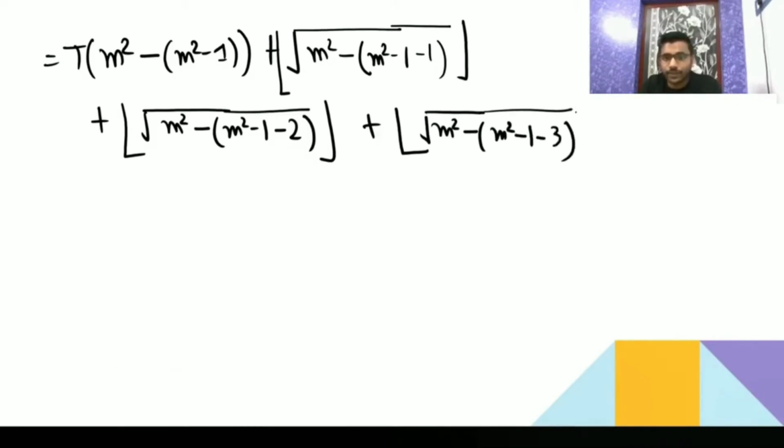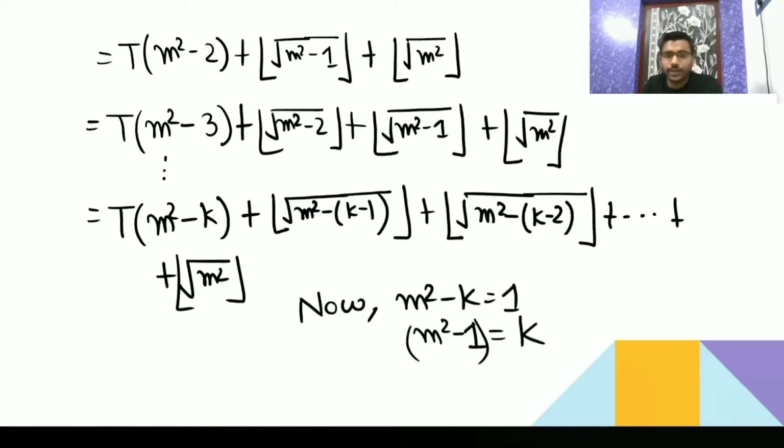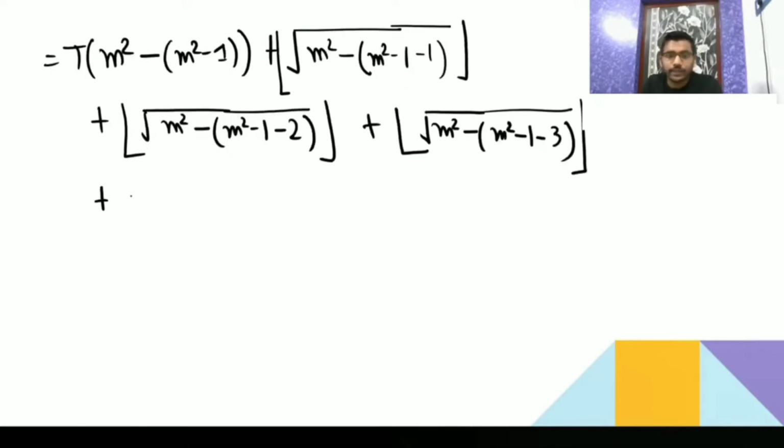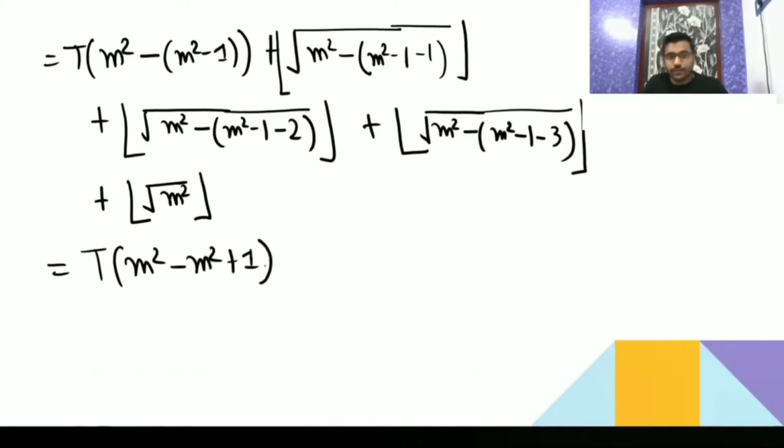It will keep on going like this, then you are going to get floor of root of m². See, I have written. Now I will open the bracket here: you are going to get m² minus m² plus 1, then floor of root of that m². And minus (m² minus 2): if here it's minus 2, minus minus is going to be plus, so you're going to get plus 2.